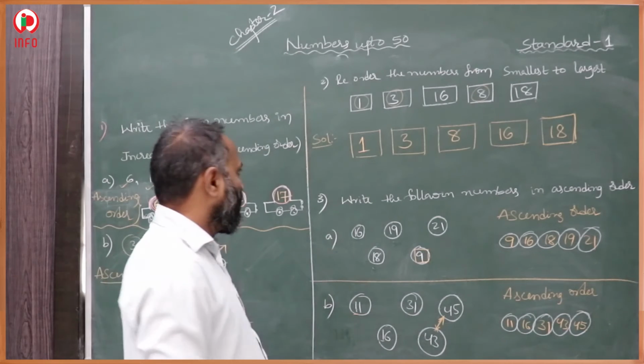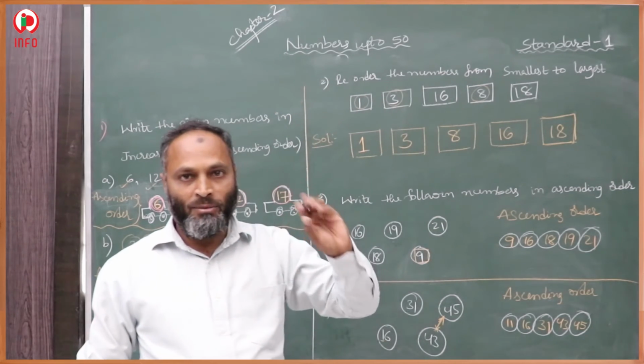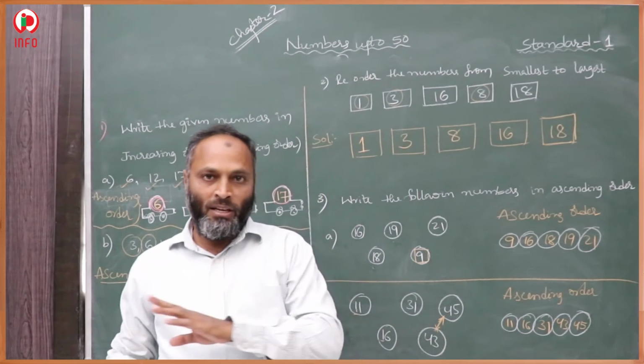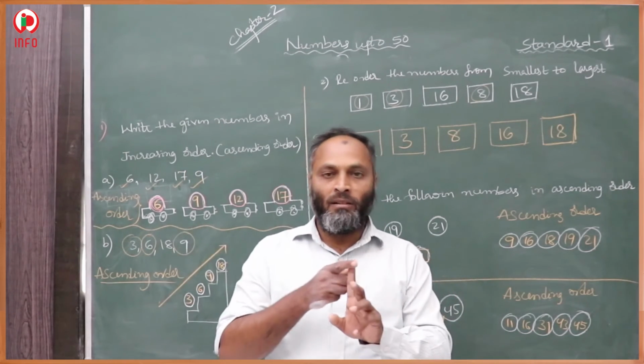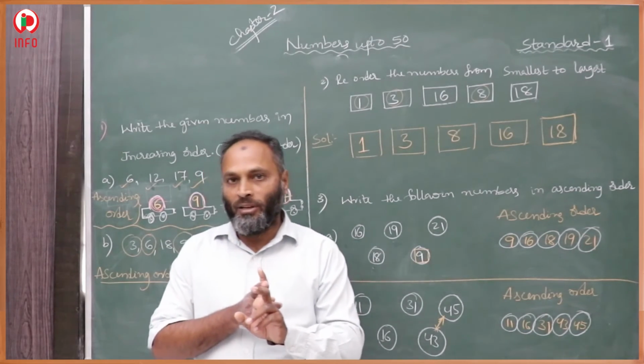All these are ascending orders only. Ascending order means increasing order, from smaller to larger. Your question will come in three ways: ascending order, increasing order, or smaller to bigger.